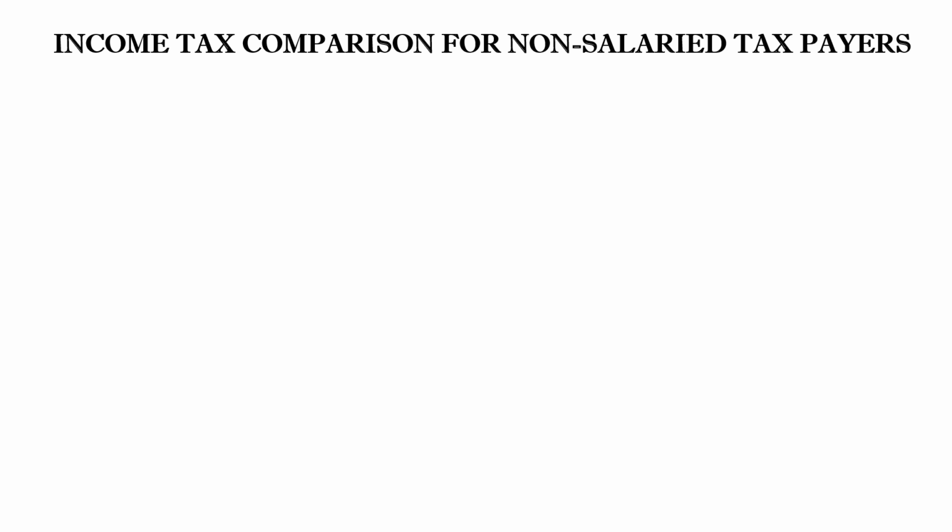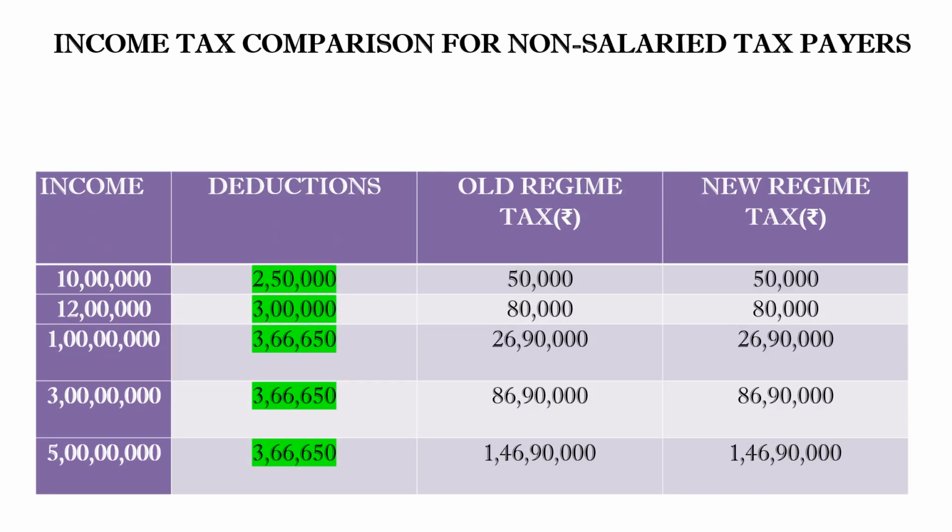Income tax comparison for non-salary taxpayers. For 10 lakhs income, if the deductions are 2,50,000, the tax liability is the same, which means if the deductions exceed 2,50,000, you can opt for the old tax regime. Similarly, for 12 lakhs, if the deductions exceed 3 lakhs, you can opt for the old tax regime.